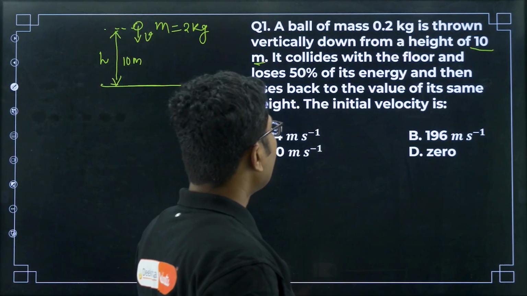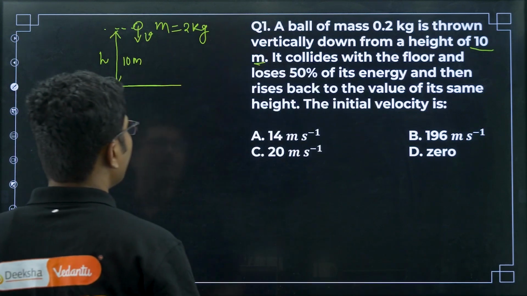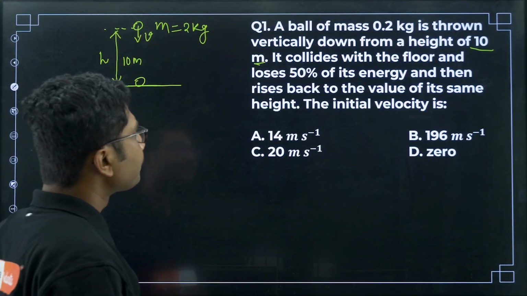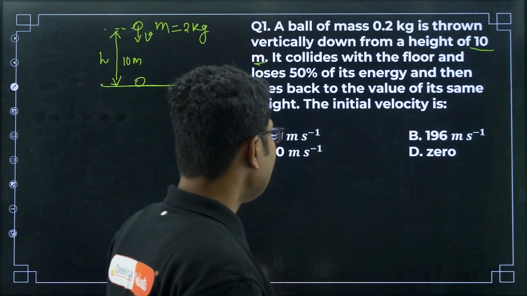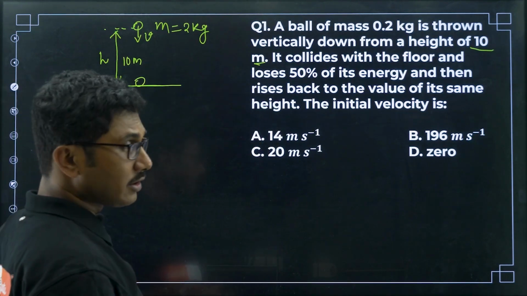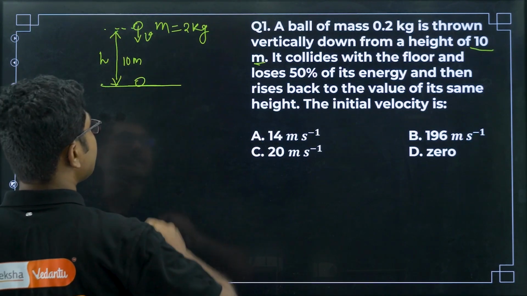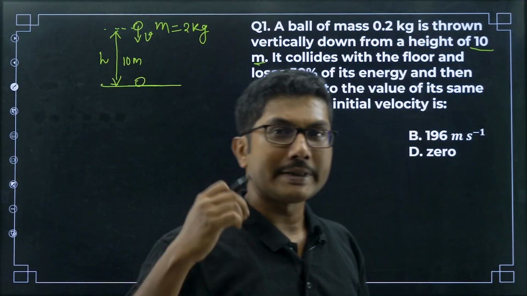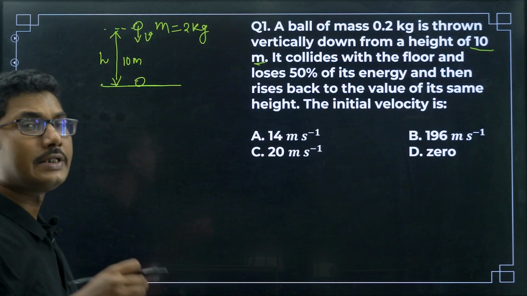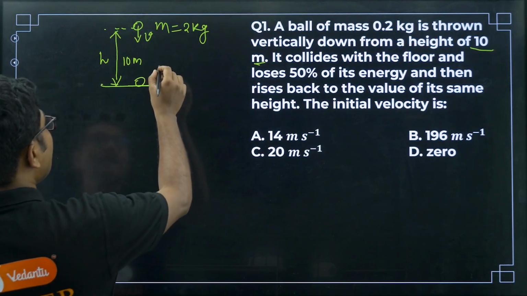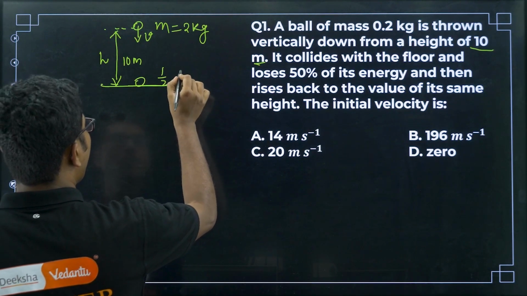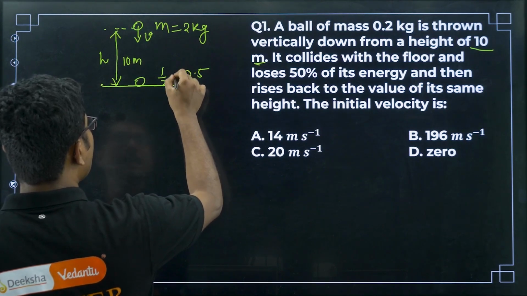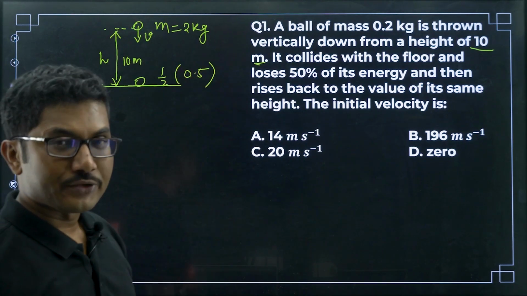Okay, it collides with the floor. So upon collision, it loses 50% of the energy. 50% of energy lost means it loses 0.5 times its energy.